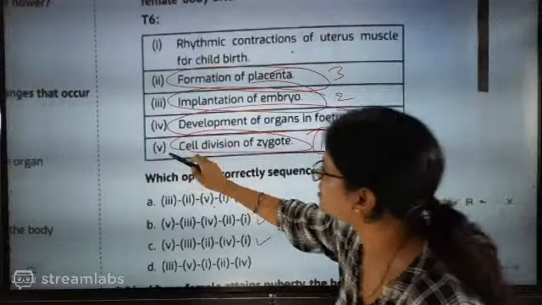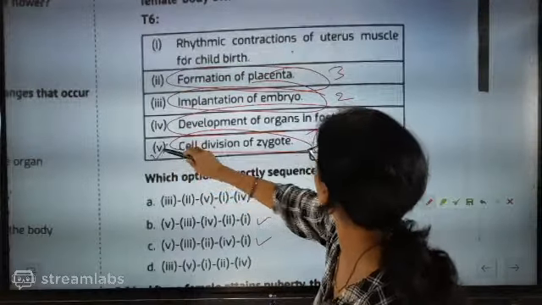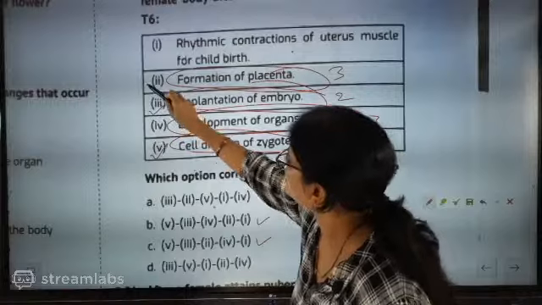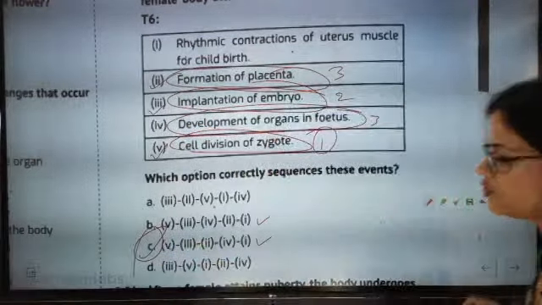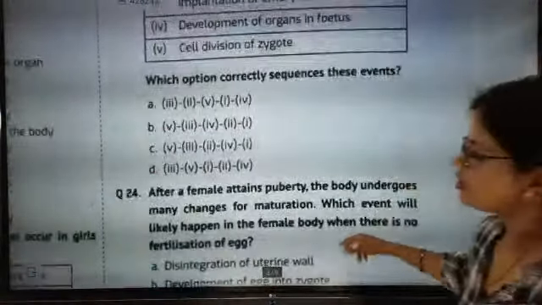So shall we see where the sequence is followed? 5, 3, 2. So C is going to be the correct answer. Super. Now go for the next one.